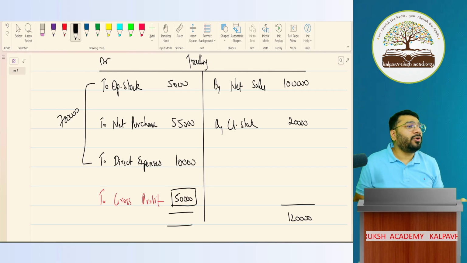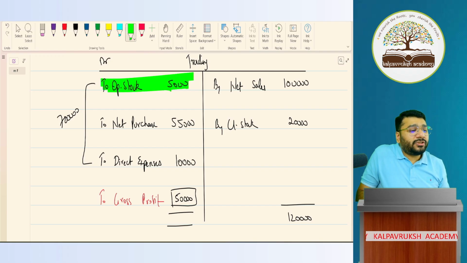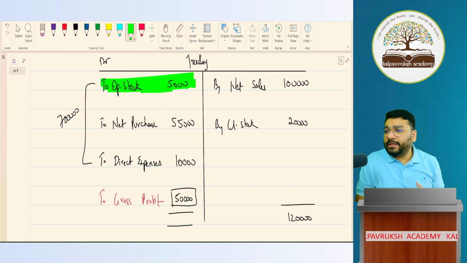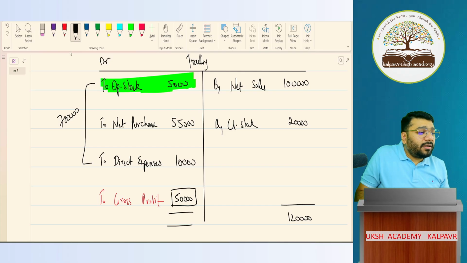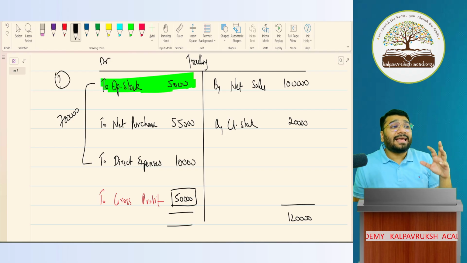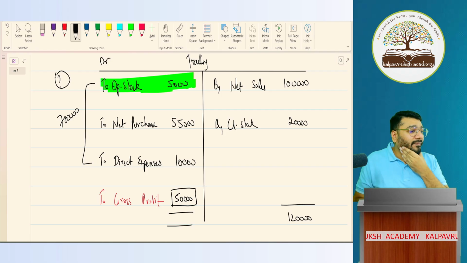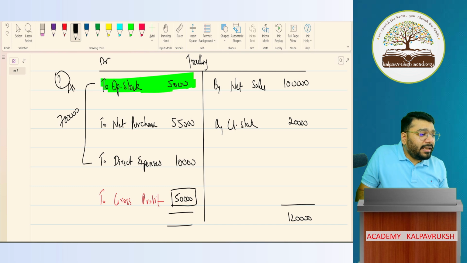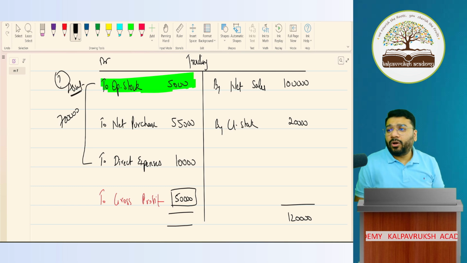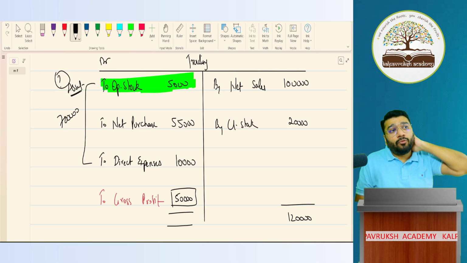Fantastic. I have a question to all of you, especially those people who have not done 11th with me. You people have to answer. Opening stock is there, here 5,000. What is the nature of this opening stock? Is it income, expense, gain, loss, asset, liability, capital? What is the nature of it? Only those people who didn't do 11th with me have to answer. Opening stock is asset. Okay. Any other answer? Online people, even you can answer. Those who have not done 11th with me. What is the nature of opening stock?